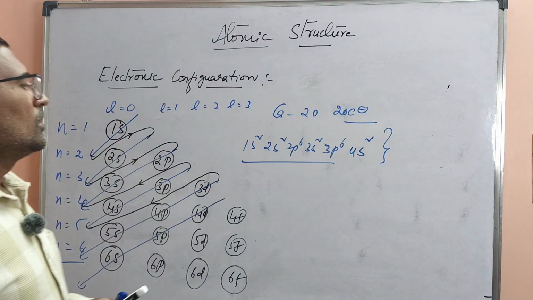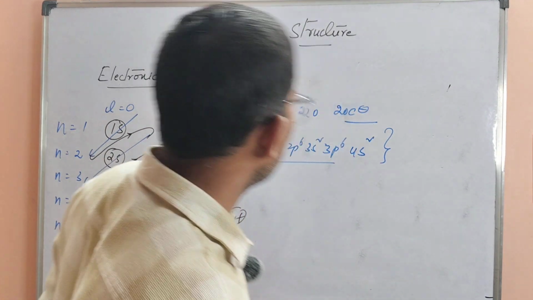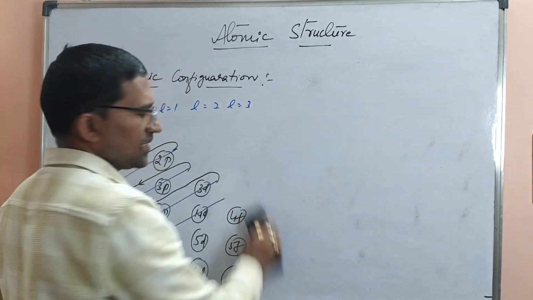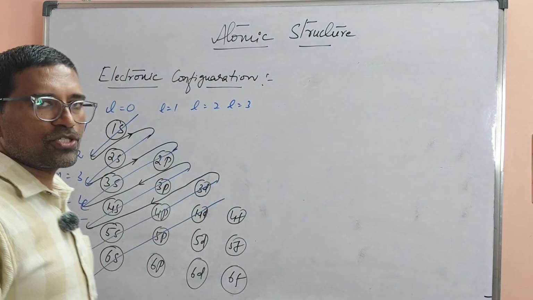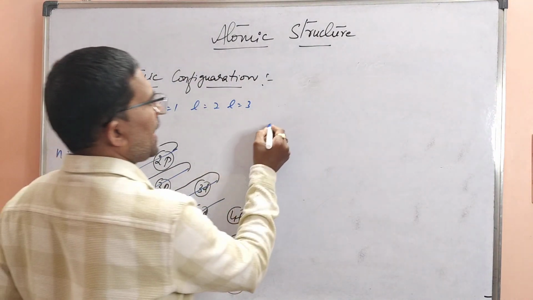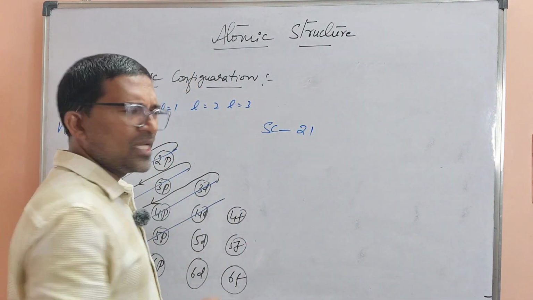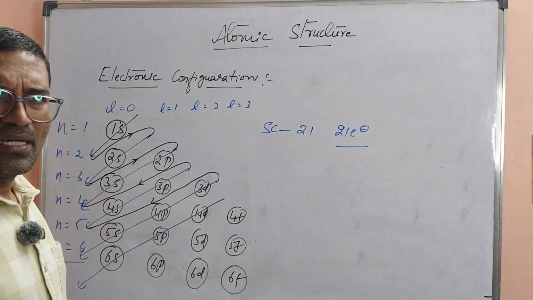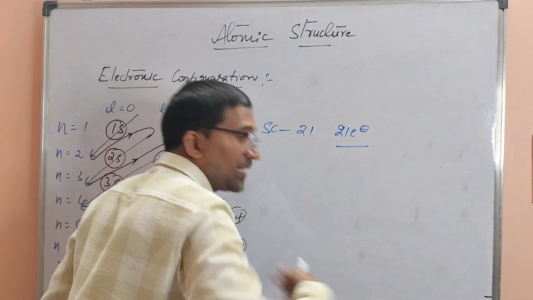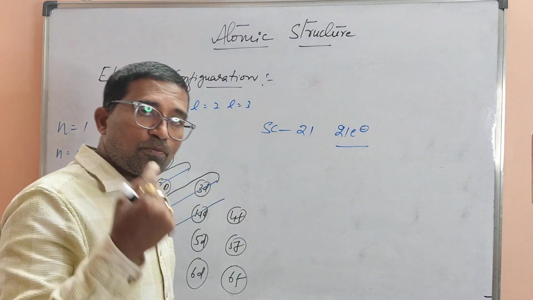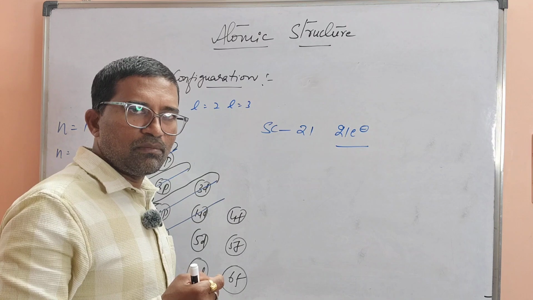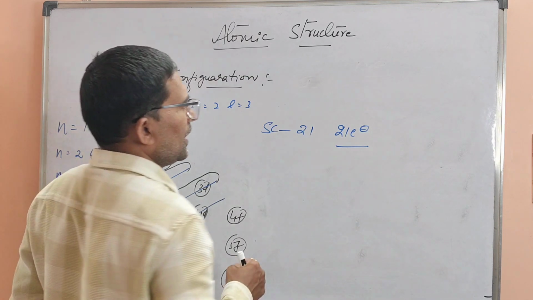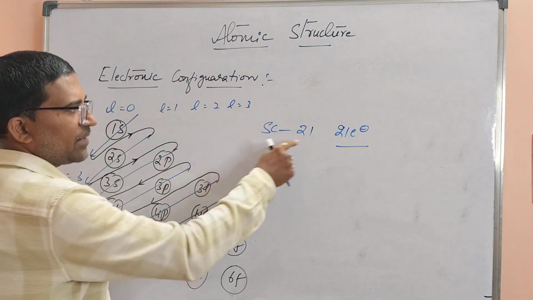Now after 20 elements, first we'll go with scandium, and next I will go with chromium and copper, which are very important. Scandium atomic number is 21. As usual, the atomic number directly tells the number of electrons. Actually, we can't define it directly as the number of electrons. It is the number of protons present in a given atom, or the number of electrons present in a neutral atom. So scandium atomic number is 21.